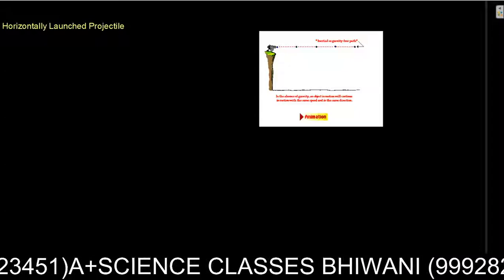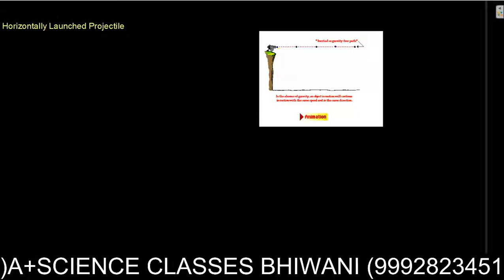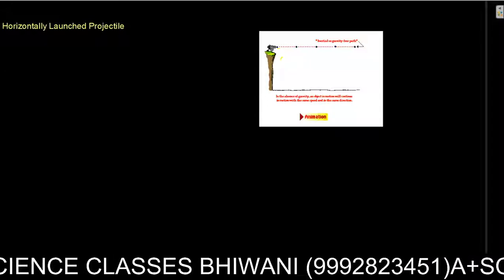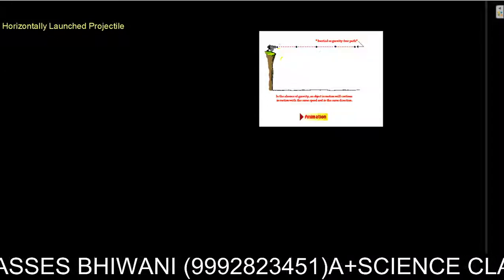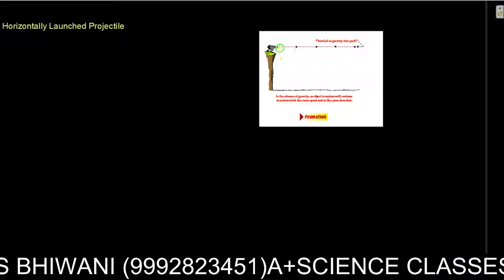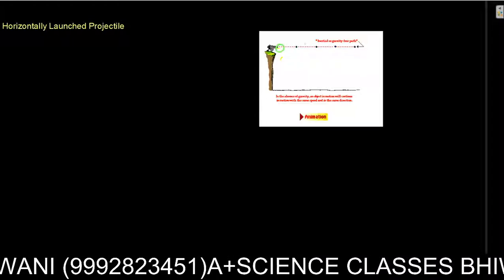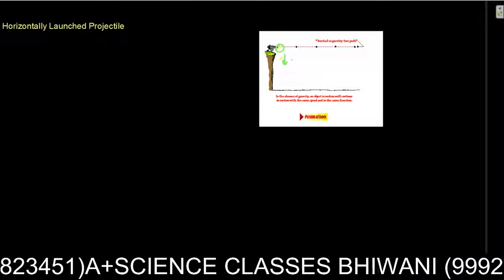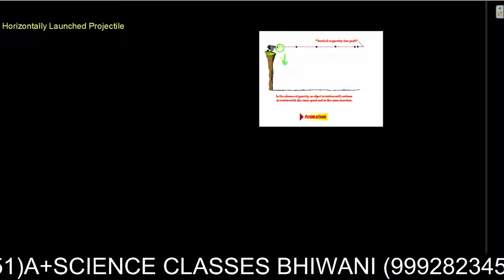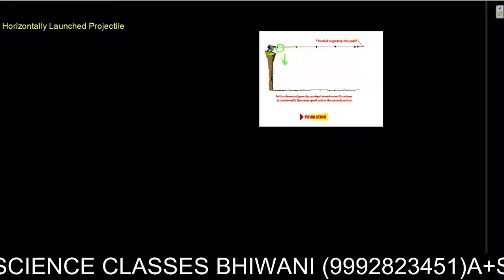If gravity is not there, no force will be pulling this ball. In my case it's a cannonball, but it could be any ball. No force is pulling it downward, so it will not come downward.